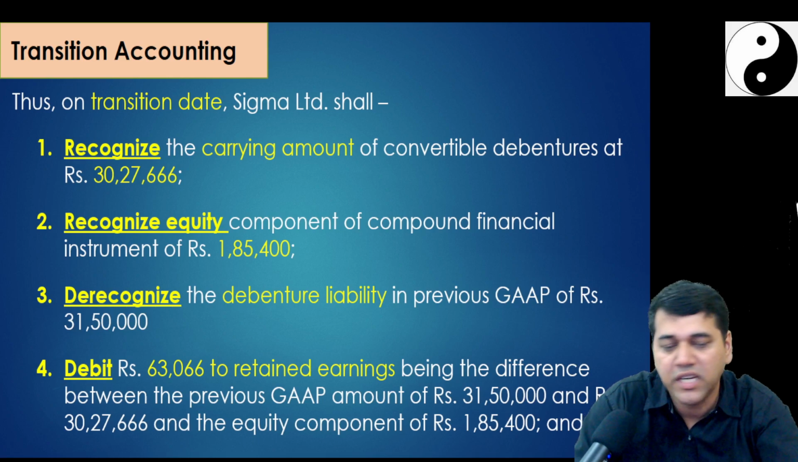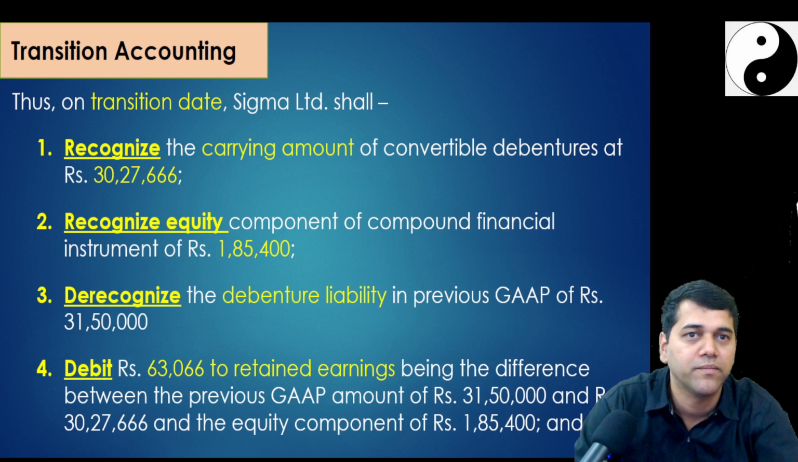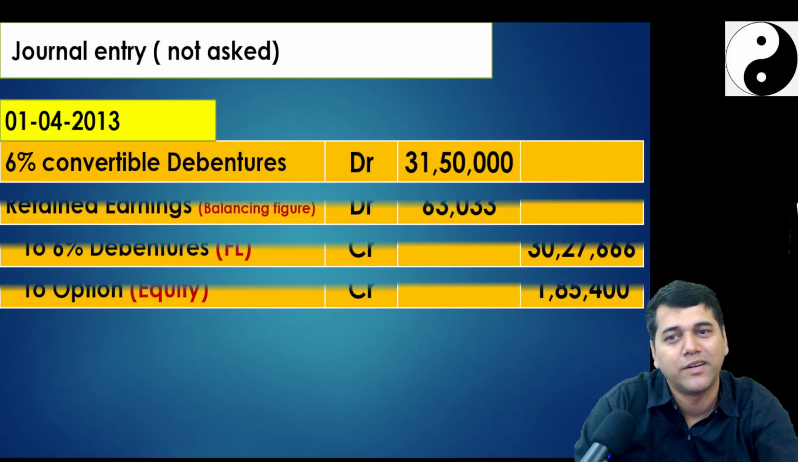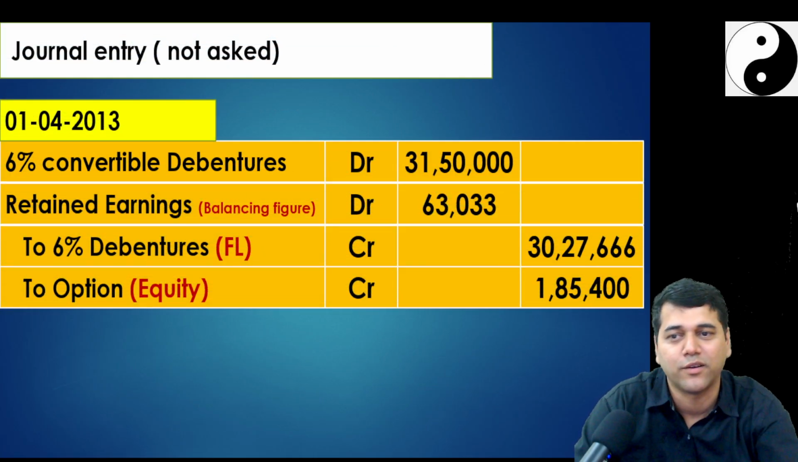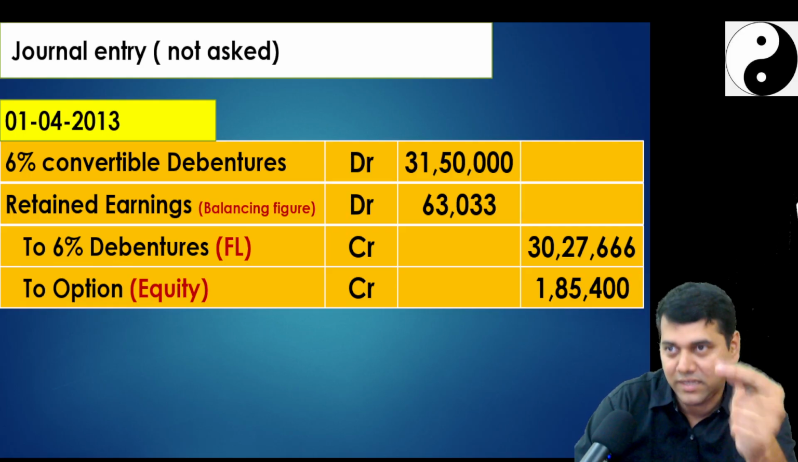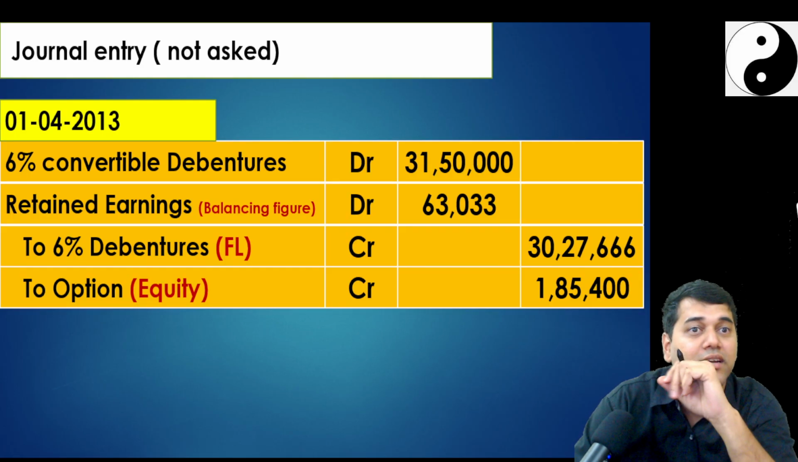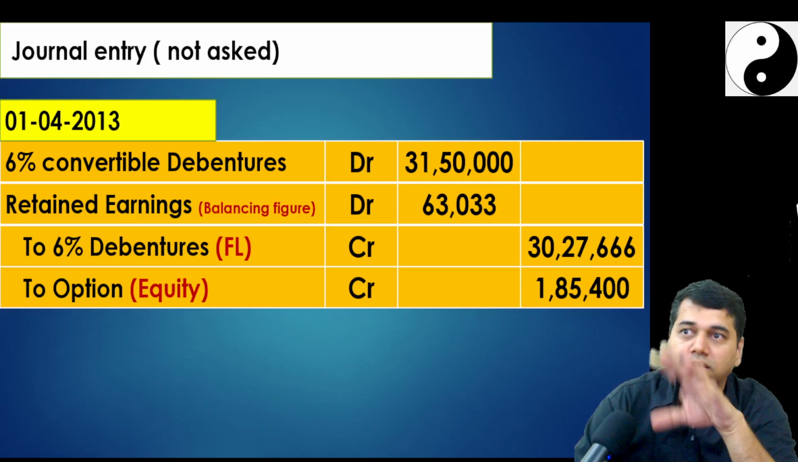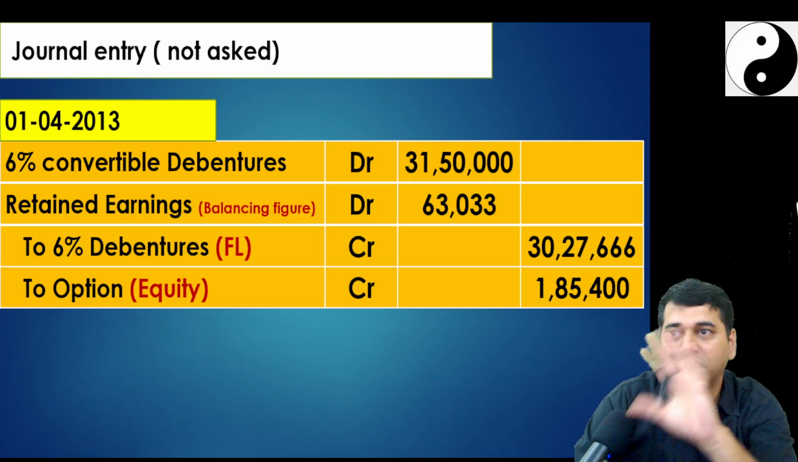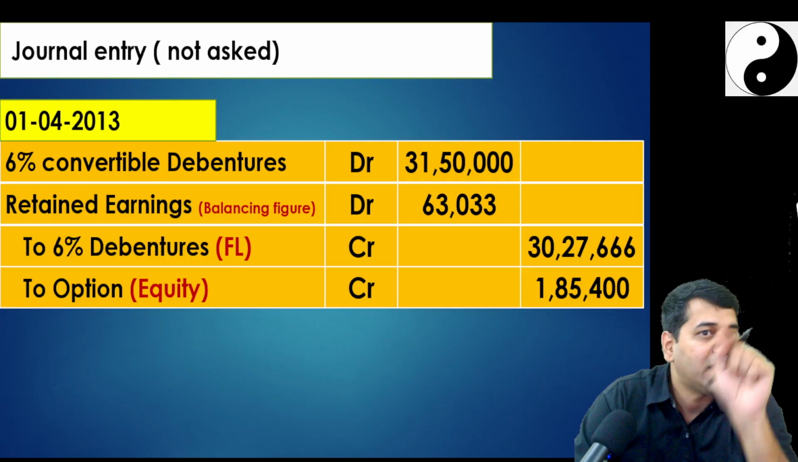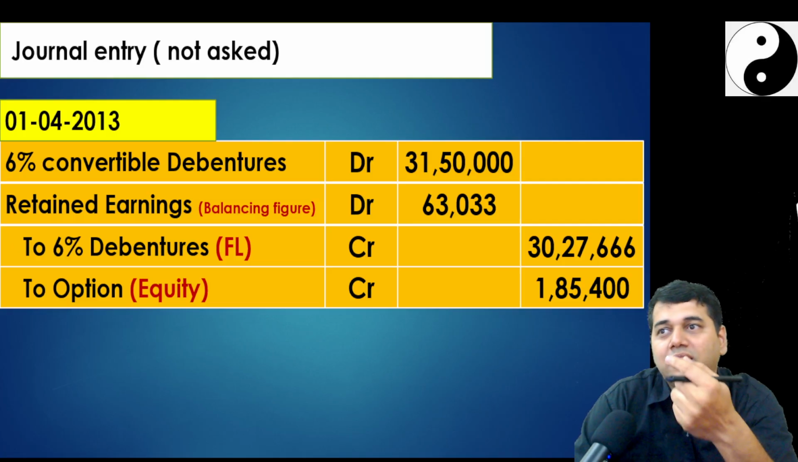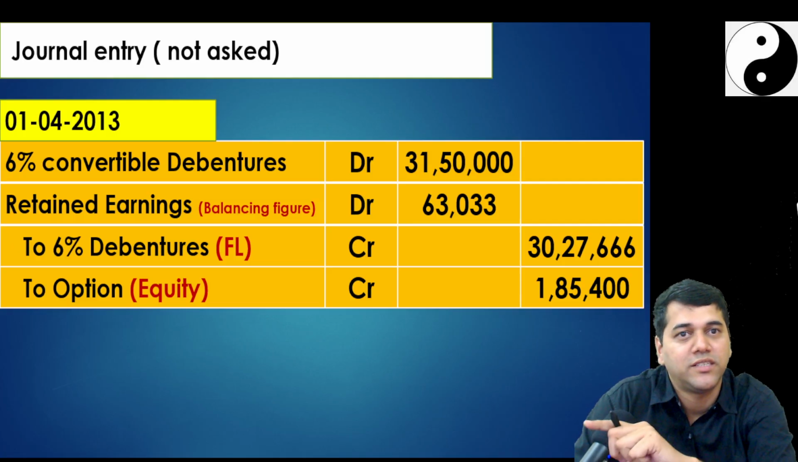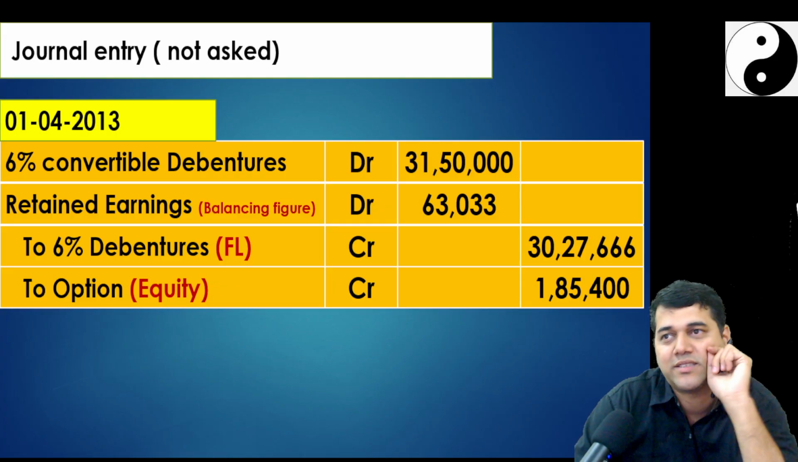So what is my journal entry which is not asked in the question? Tell me. Simple, no? Convertible debentures account debit, retained earnings account debit. This one entry requires so many workings and understanding. Keeping everything equal, assume all other adjustments are done. With this accounting entry, the accounting standard balance sheet is going to become the Ind AS balance sheet.